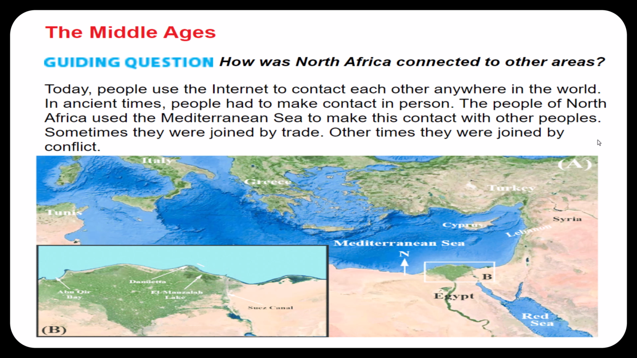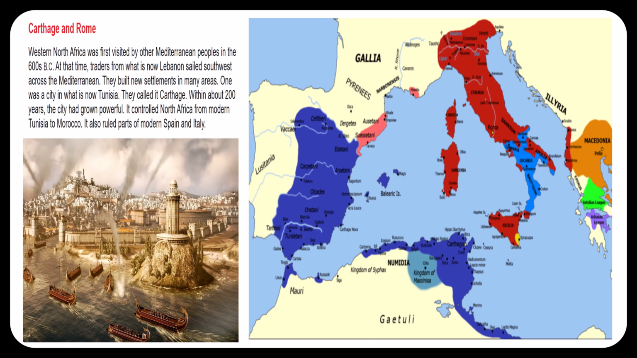The Middle Ages. Today, people use the internet to contact each other anywhere in the world. In ancient times, people had to make contact in person. The people of North Africa used the Mediterranean Sea to make this contact with other peoples. Sometimes they were joined by trade. Other times, they were joined by conflict.